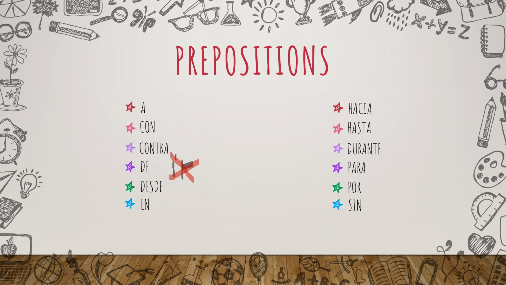Okay. Hasta means until, so that one is okay. Both you can use: yo voy or yo me voy hacia, or yo voy or yo me voy hasta. Durante. This means doing something, for example, during the night. Yo me voy durante la noche. I'm leaving during the night. That's what is going to translate word by word.